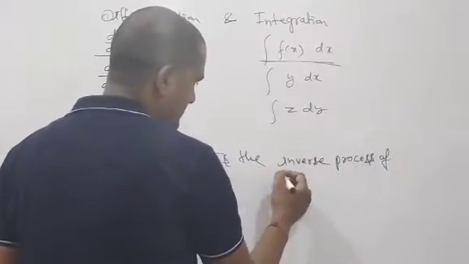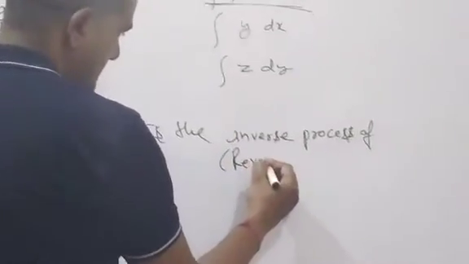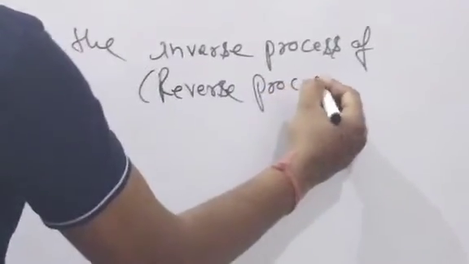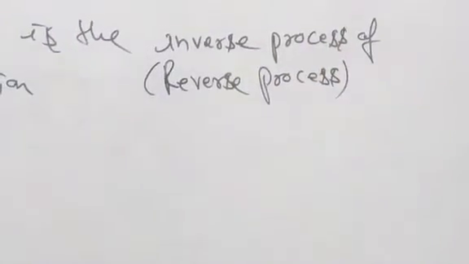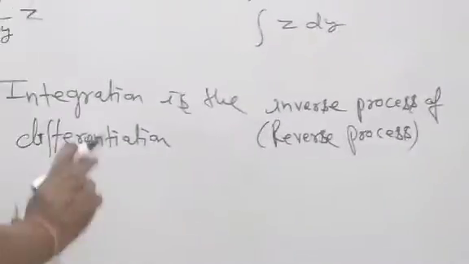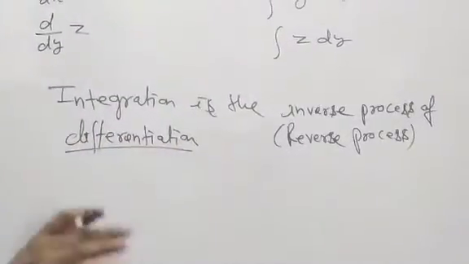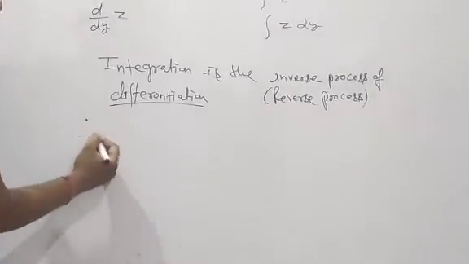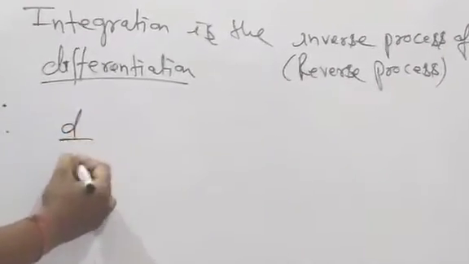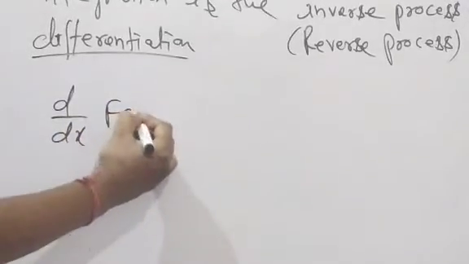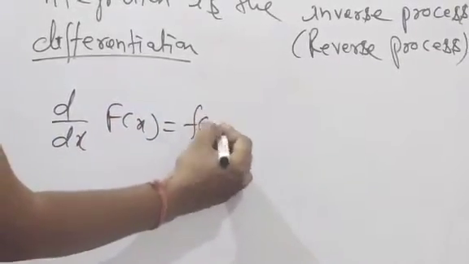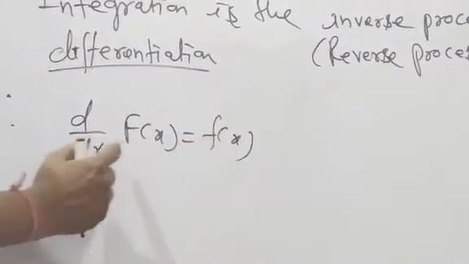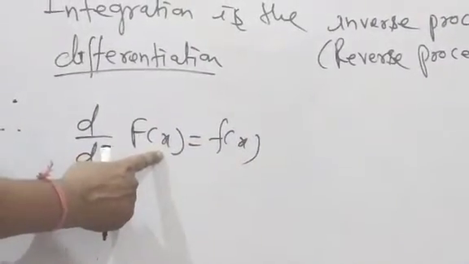Inverse means what? Reverse process of differentiation. It means d by dx of F(x) is equal to f(x), because f(x) is the answer of differentiation of F(x).